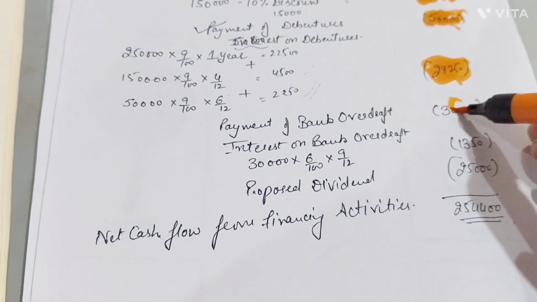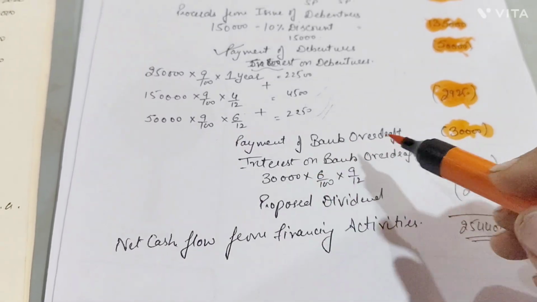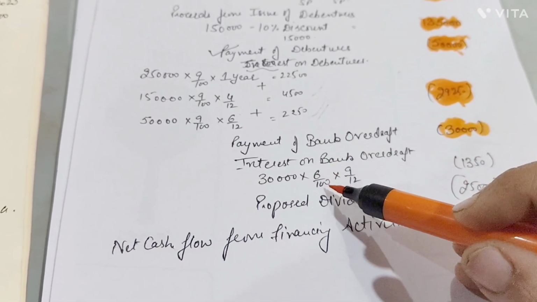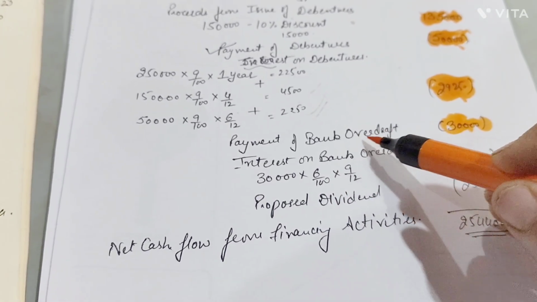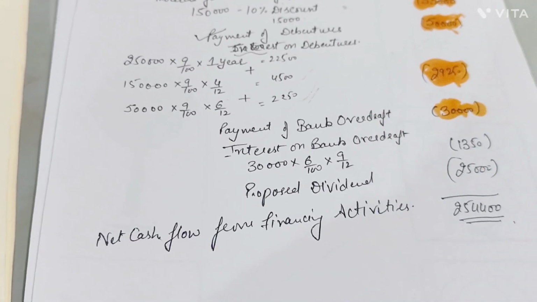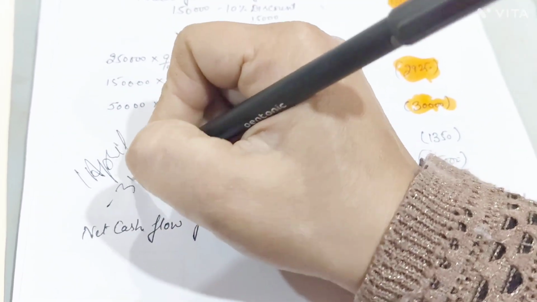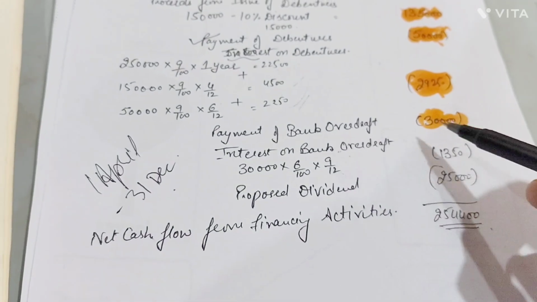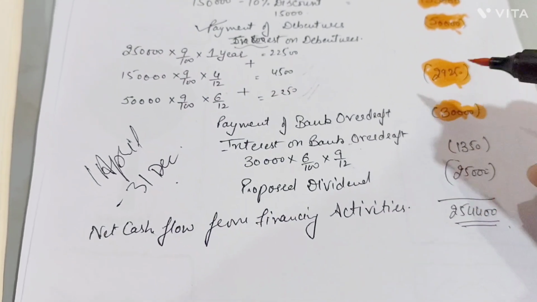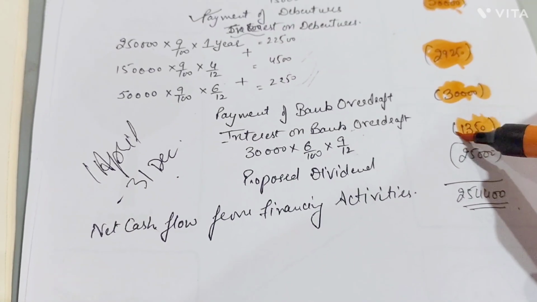So first of all, payment of your bank overdraft, that is over here with rupees 30,000 we have shown here, right? And after that it's talking about interest on bank overdraft 30,000, 6%. Till 31st December we were making use of this amount of bank overdraft. So from 1st of April to 31st December, there becomes how many months? That is 9 months. So 9 divided by 12, the amount of interest on bank overdraft is rupees 1350, which we quoted over here as a payment for interest on bank overdraft.